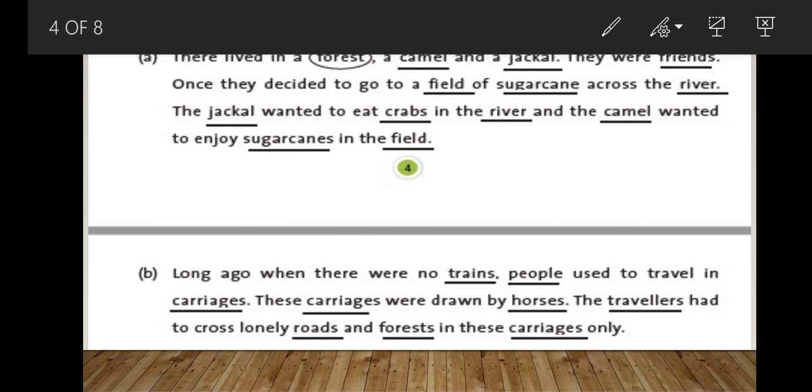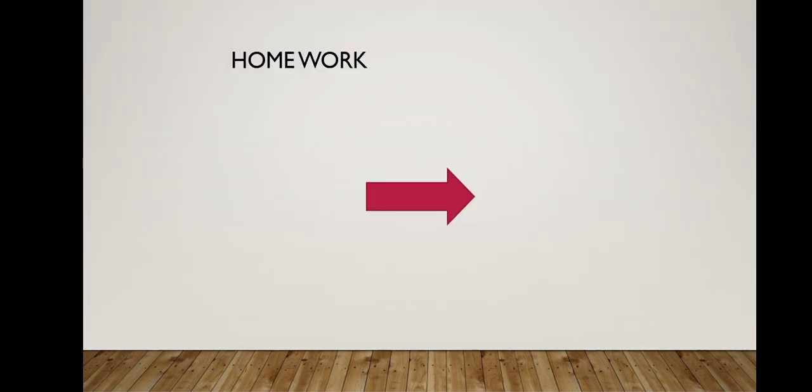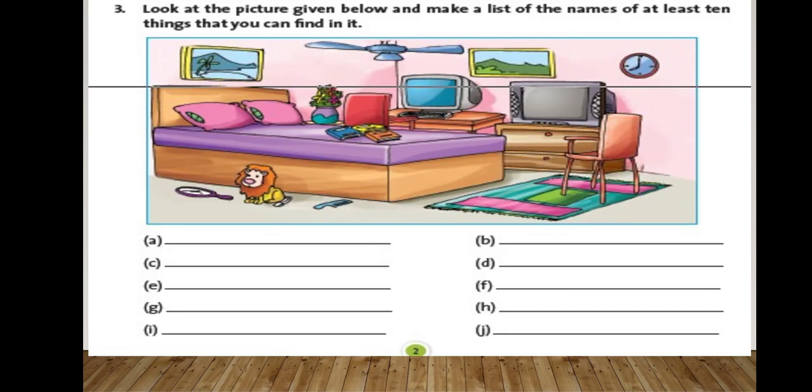So you have understood the noun. What is a noun? The name of a person, place, animal, thing is known as a noun. Okay children, so you will do these in your class 4 copy, and here is some homework for you. Homework you will do in the homework copy.